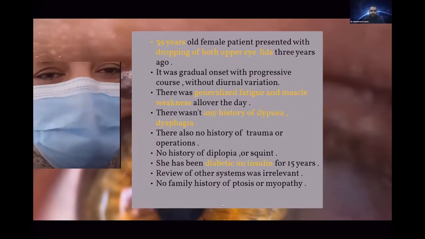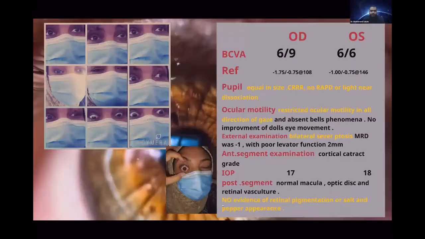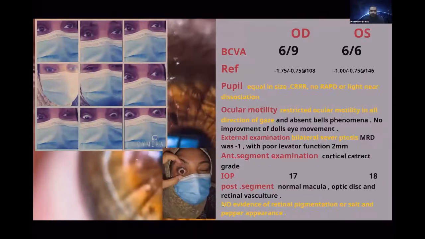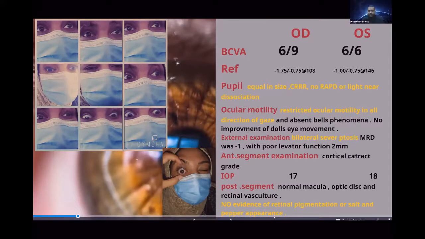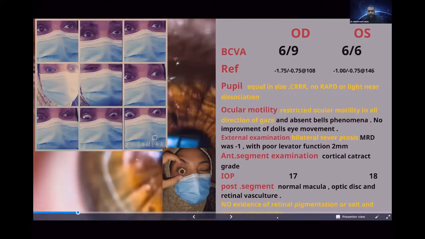On examination, the best corrected visual acuity at the right eye was 6/9 and the left eye was 6/6. Pupils were equal in size, central, round, regular, reactive to light, with no relative afferent pupillary defect or light-near dissociation. Motility shows restricted ocular motility in all directions of gaze, absent Bell's phenomenon, and no improvement with doll's eye movement.